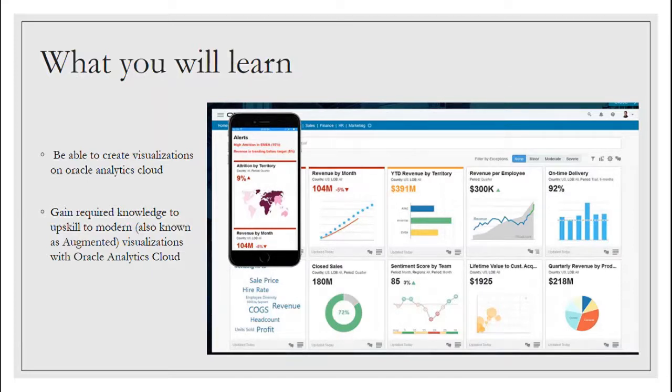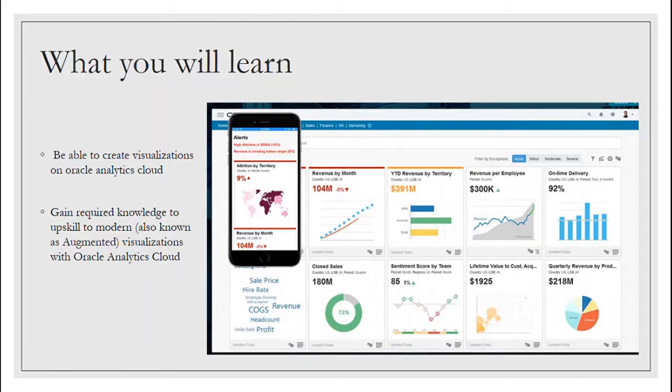And then you will also gain the required knowledge to upskill yourself in the modern visualizations that can be done with OAC. Basically, in this course, you will be given an idea on how to create a simple dashboard, a simple analysis or a simple report. In future, if you want to improve that to the modern visualization capabilities Oracle has, you can go and explore and do that by yourself.